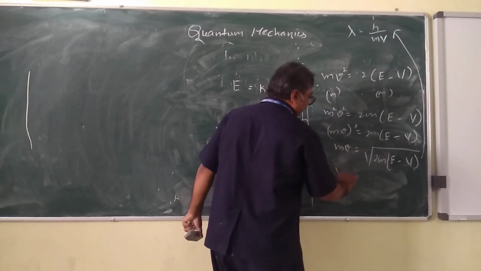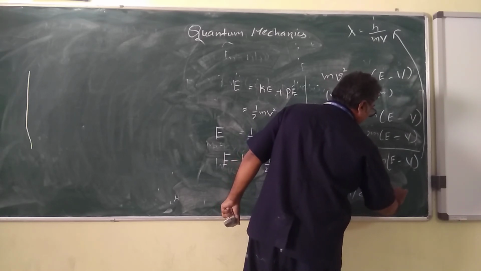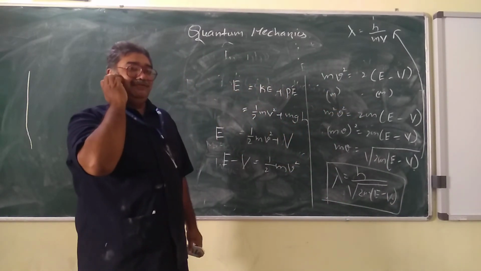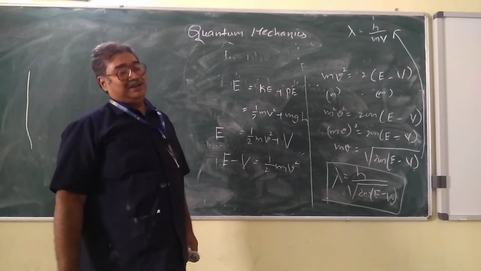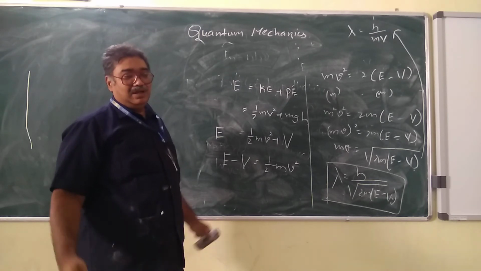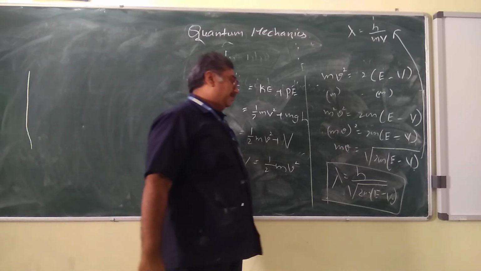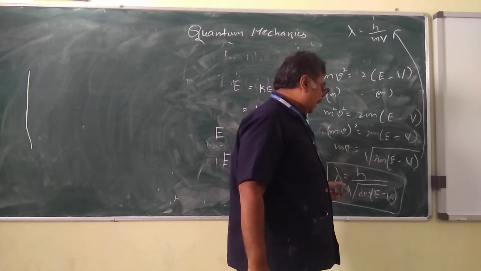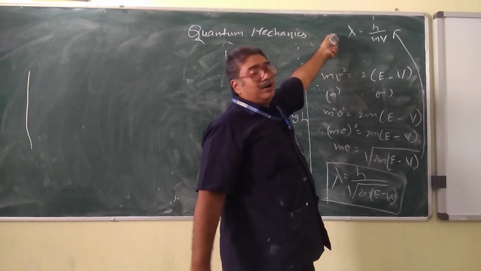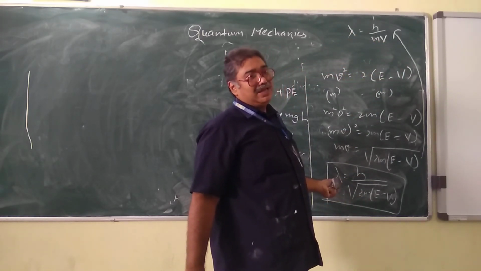Finally, lambda equals h by square root of 2m into E minus V. This is the wavelength of the matter wave. When a particle of mass m is subjected to the potential V, it has a wavelength given by lambda equals h by square root of 2m into E minus V. So this is the de Broglie wavelength represented in terms of velocity, and this is the de Broglie wavelength represented in terms of energy and potential.